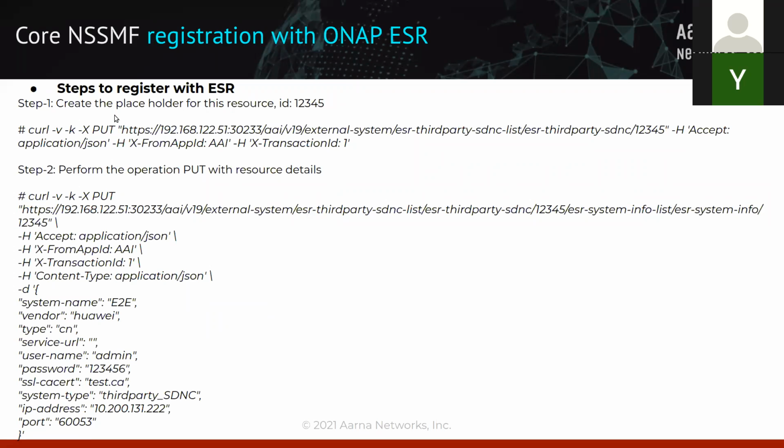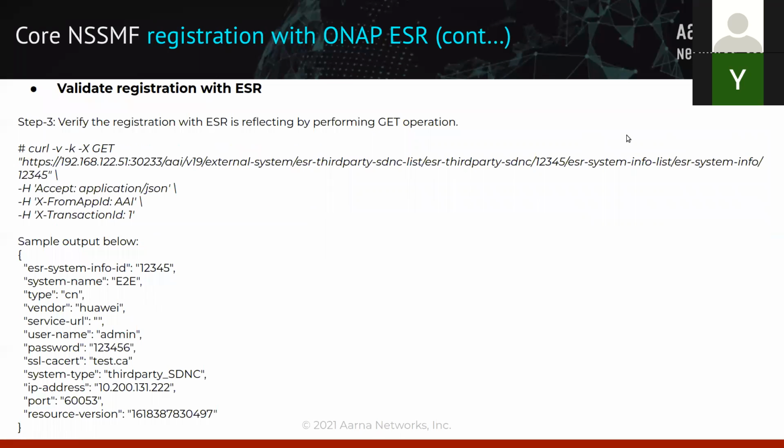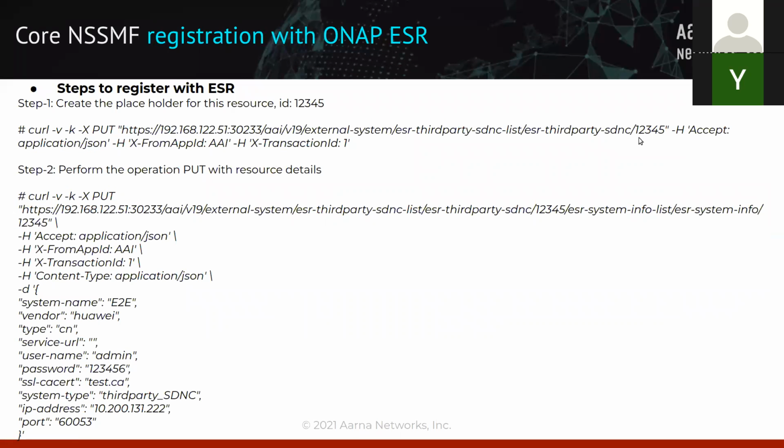In order to facilitate that, I have captured it here. What you need to do is create a placeholder for your resource first of all. In this example, I have taken an ID like dummy ID 12345, and I perform a curl operation and specify this ID at the end. This is how the curl command will look, and once you do that, your placeholder is created for that resource ID.